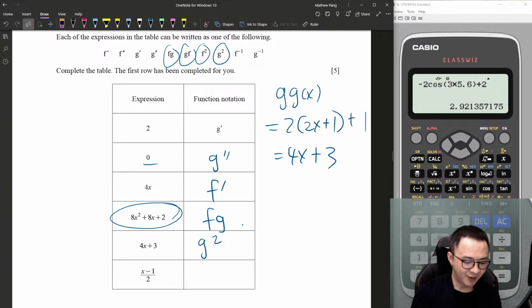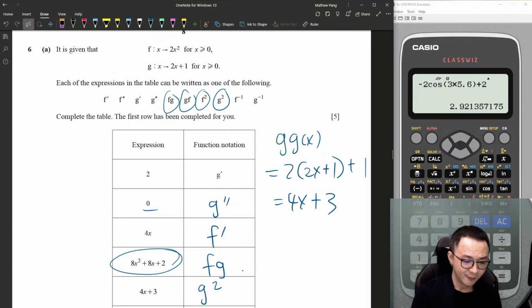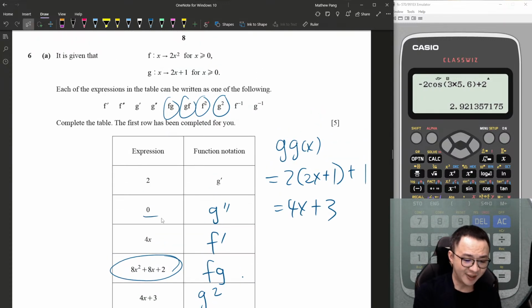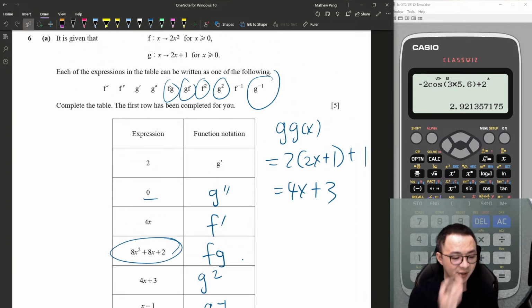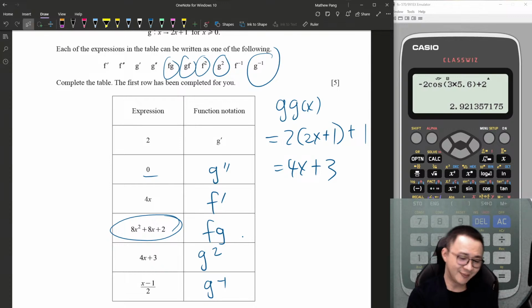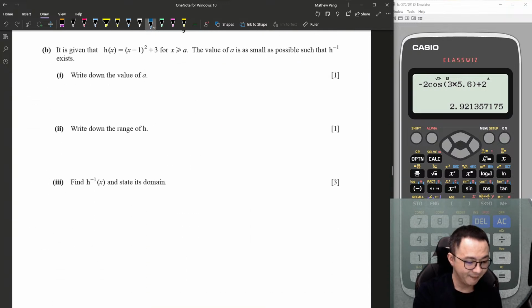Then we have x minus 1 over 2. It's not hard to guess this is an inverse function, right? Somehow with x power 1, I will just guess it's g inverse. No need to do it, but if you want to prove it, you can just prove it yourself. It's actually quite straightforward. Okay, this is how I get the 5 marks. No need to do every single one, but by understanding this one, it can help you a little bit.